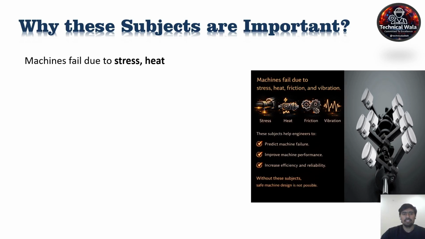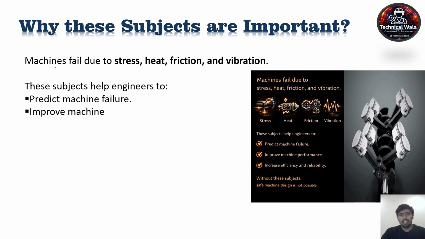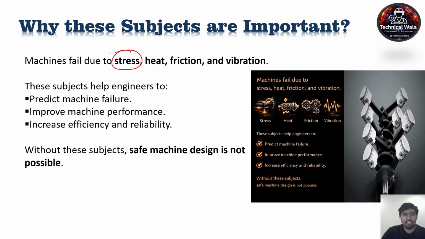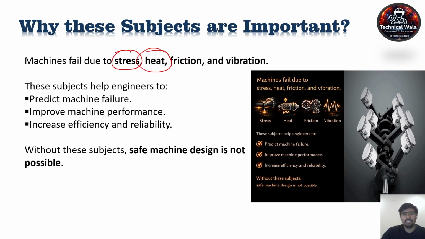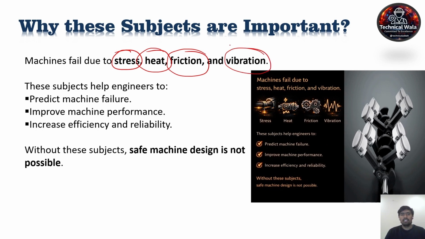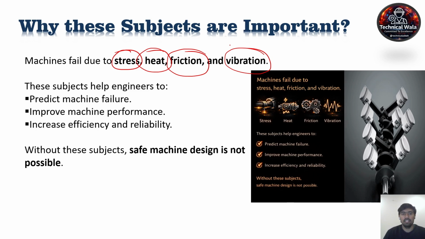Now we will discuss why these subjects are important. Generally, any mechanical machine has four causes of failure. The first one is stress, second is heat, third is friction, and last is vibration. These are generally the four main reasons for machine failure.